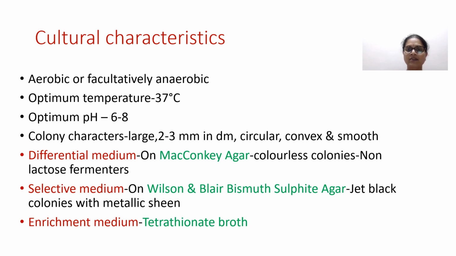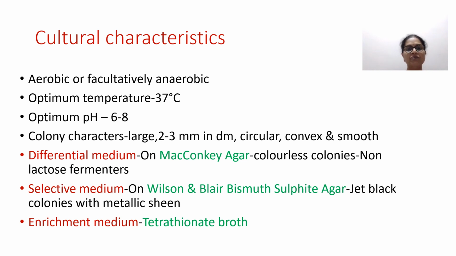The reason behind this is Salmonella is a non-lactose fermenter, hence it will not form acid while it grows in this particular media, so it will look colorless. Whereas when E. coli grows, it will form acid which will precipitate the neutral red present in that medium, making it look pink in color.